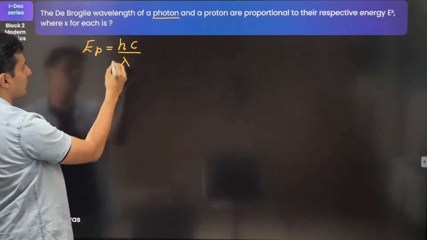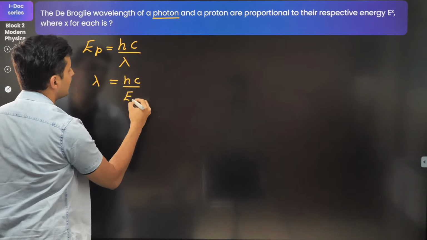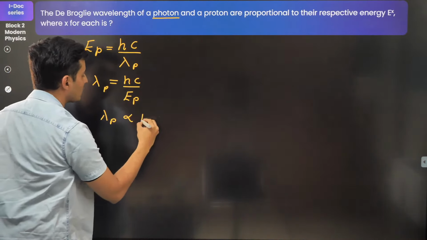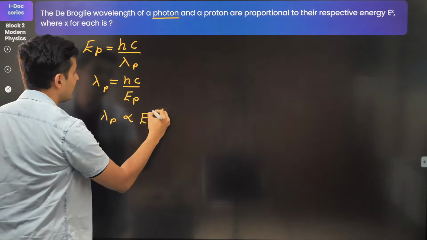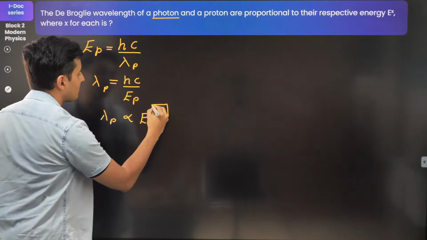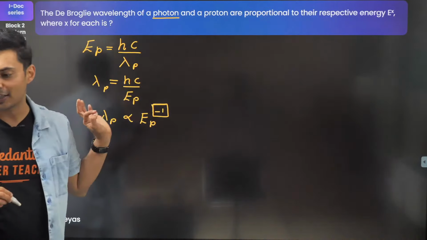So just rearrange this for a photon. You are just going to get lambda is equal to hc by energy of that photon. So this is the lambda of the photon. You can see lambda of the photon is directly proportional to the energy whole raised to -1. So the answer will be -1. So the value of x will be -1.